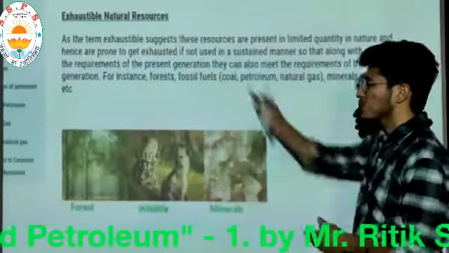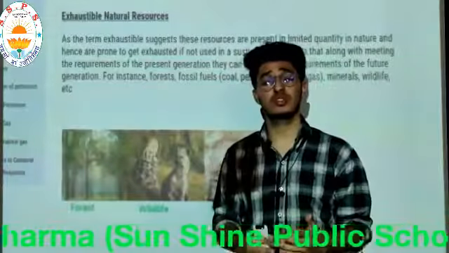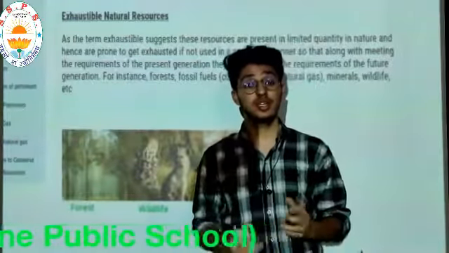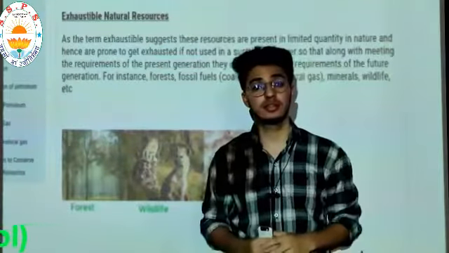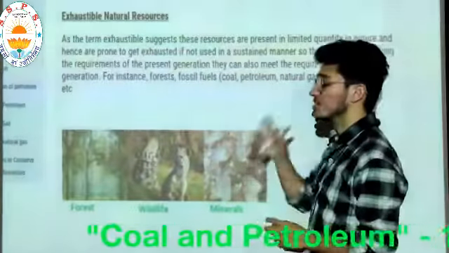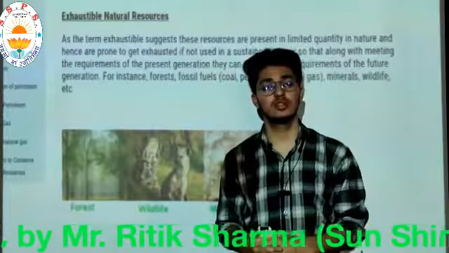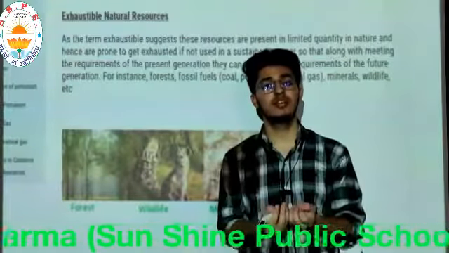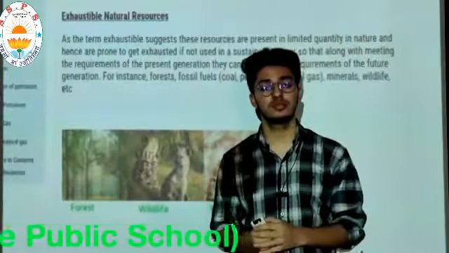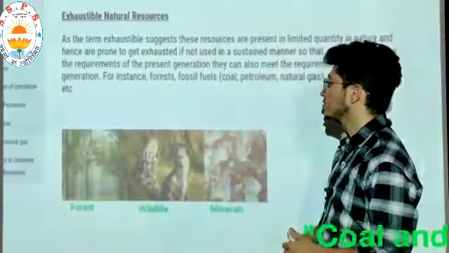And the second one is exhaustible resources, just the opposite of that. These are those resources which are available to us in a limited quantity. If we don't use them in a sustained manner, they will get exhausted, they will get vanished, they will get finished. Some examples of this are the forest, fossil fuels.